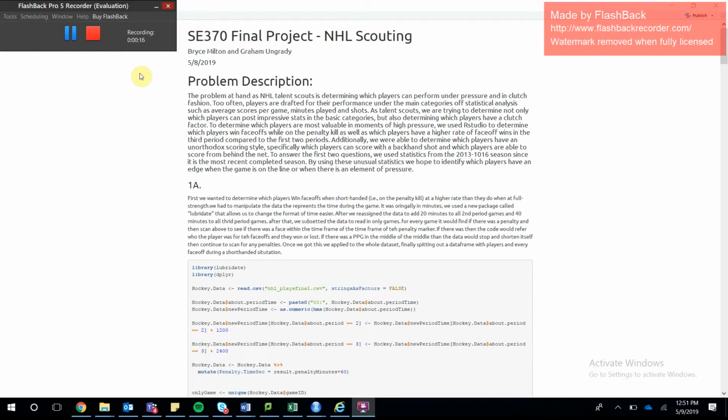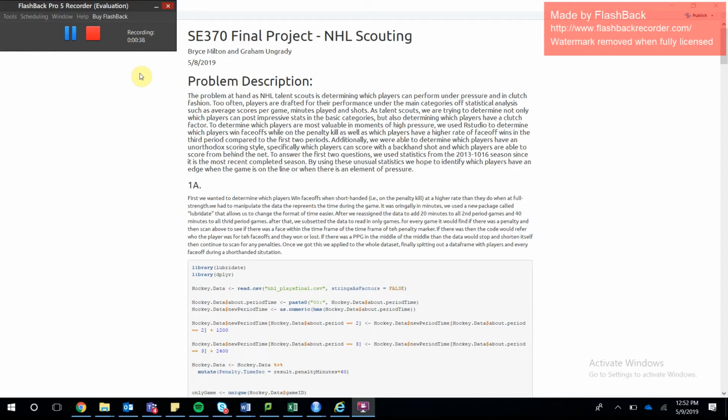A lot of the time, NHL scouts look at hockey players and give them value based off of normal categories such as number of goals scored, how quickly they can get from one side to the other of the ice. But we want to look at unusual categories that people may not necessarily look at, such as which players can score backhanded or which players can score from behind the net.